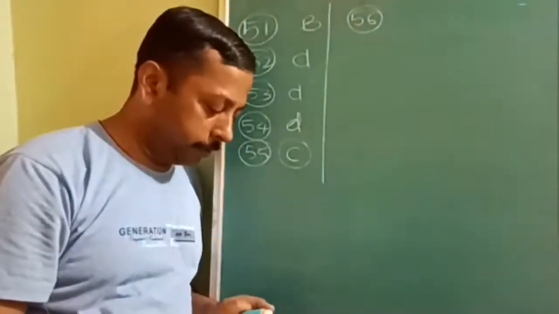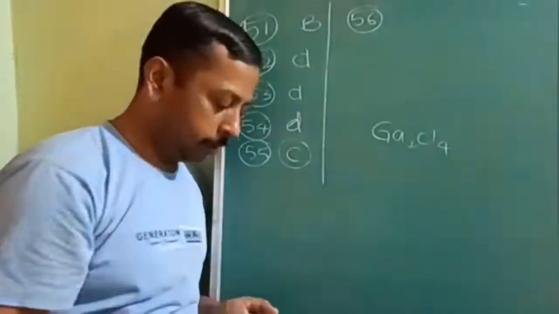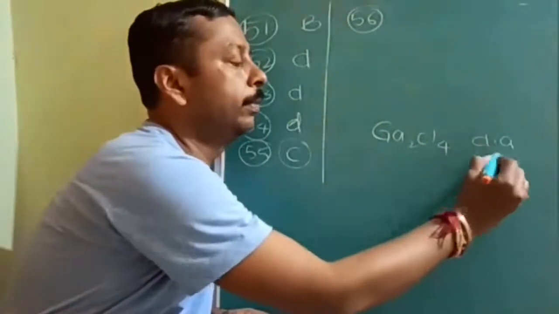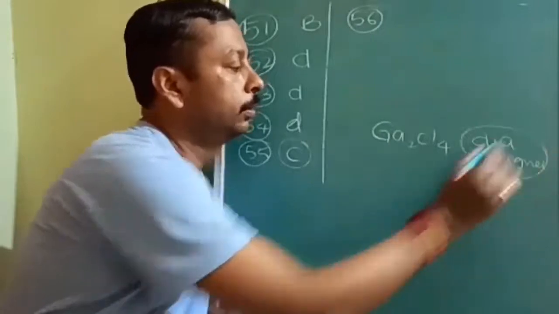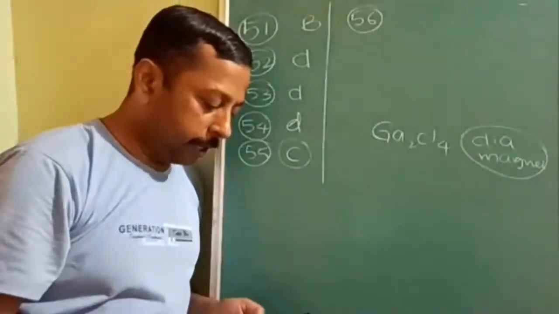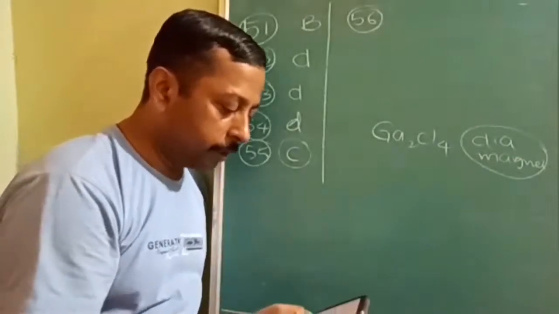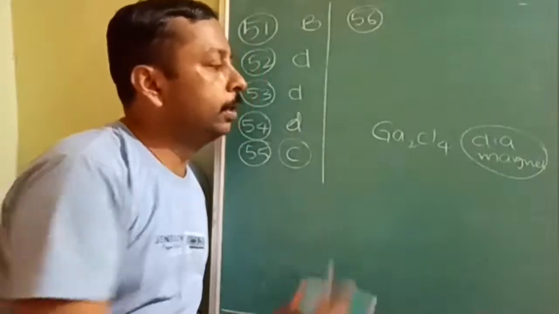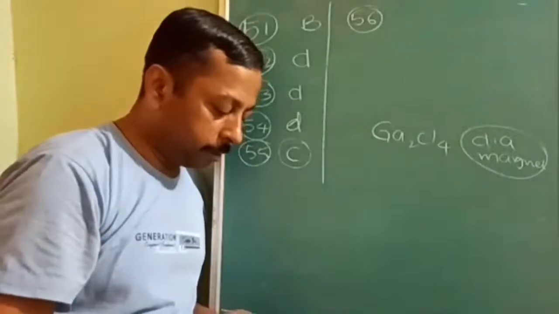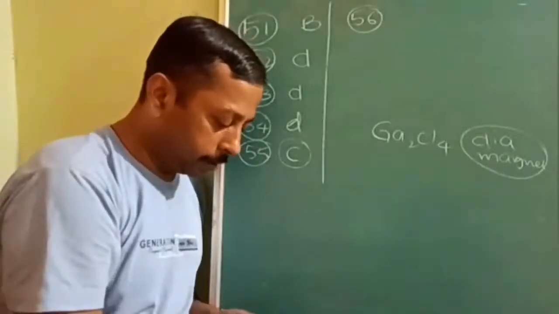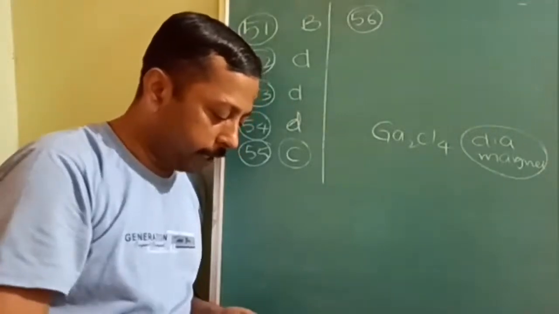Okay, next, Ga2Cl4 is diamagnetic. Diamagnetic means there should not be any unpaired electron. So because of the diamagnetic nature, what can be the problem? It is a dimer of GaCl2 with chlorine. If GaCl2 is there, that is not possible because of the large size. Next, Ga2Cl4 gives GaOH, that is nowhere concerned with the diamagnetic nature.